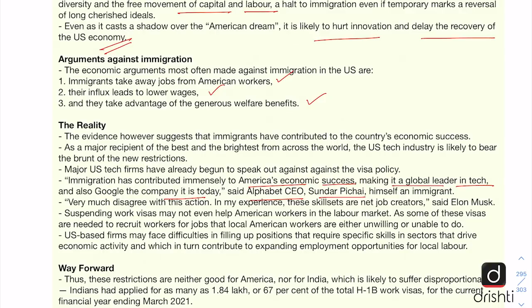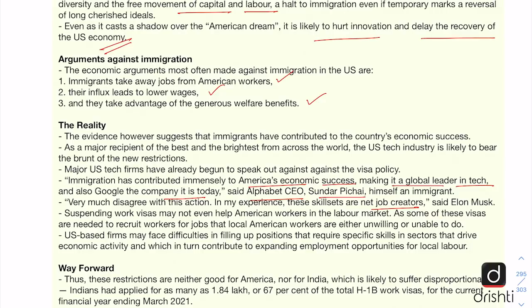Also, Elon Musk of Tesla fame, he has also said that he is not happy with this action of the government, and he has also stated that the people who are coming by these work visas, they are net job creators in the economy. Also, another factor to consider here is that many of these jobs for which these work visas are allowed, the American citizens are not able to do that job because of lack of ability, or they are not interested in doing that job.